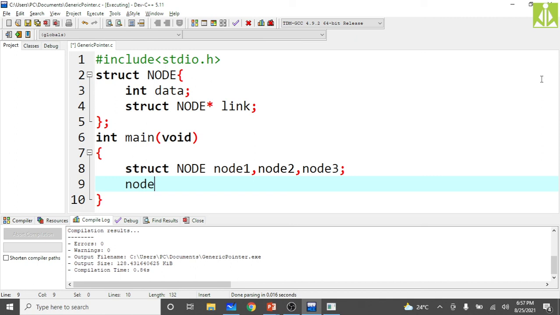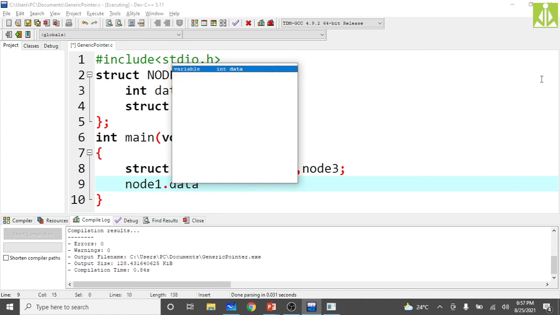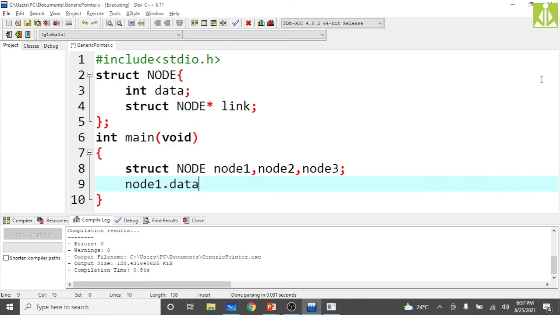Then first we will store the data. Node 1 dot data, we are storing the data equals, let us say, 10.